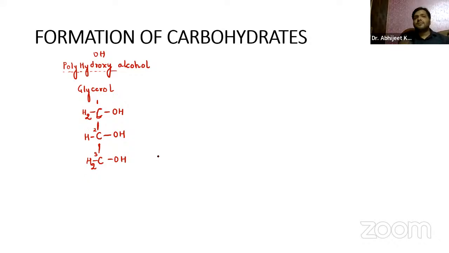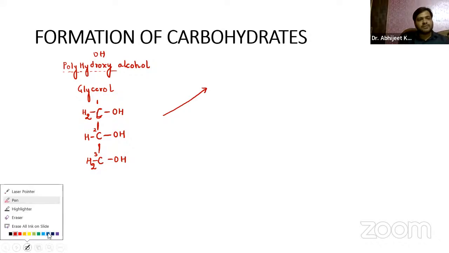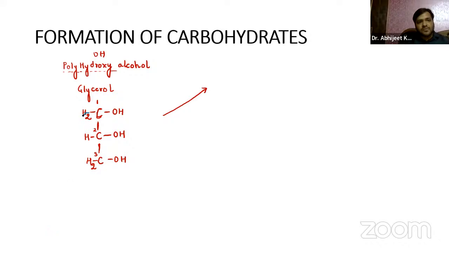Now, from this, guys, basically the carbohydrates are formed. From the first carbon, we are trying to remove one hydrogen from here and one hydrogen from here, so it will be minus H2.